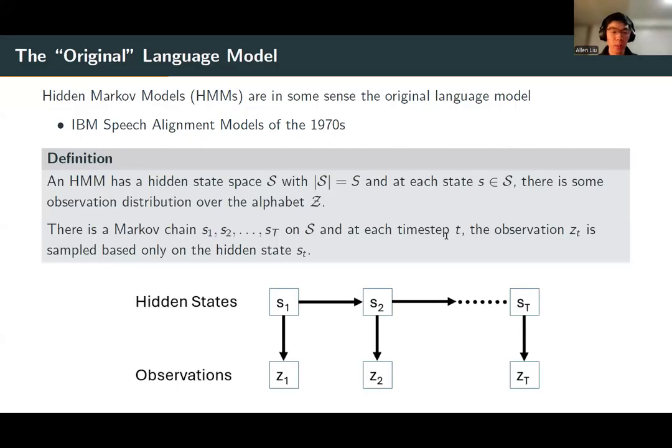Quickly, mathematically, an HMM is defined as follows. There is a hidden state space S, and at each state s, there is some observation distribution over the alphabet output space Z. And then there is a Markov chain over the hidden state space. At each time step, you get an observation Z sub t that is sampled based only on the hidden state S sub t at that time step.